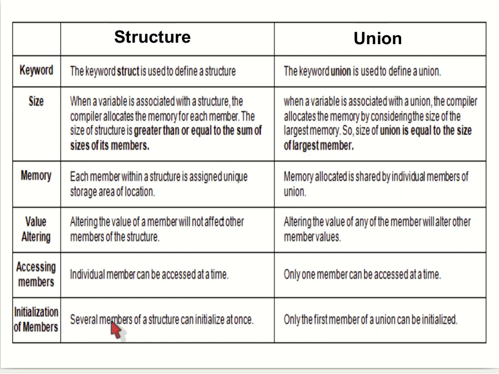In a structure, several members can be initialized at once, but in a union only the first member can be initialized.